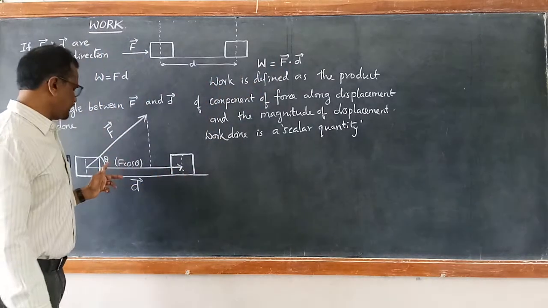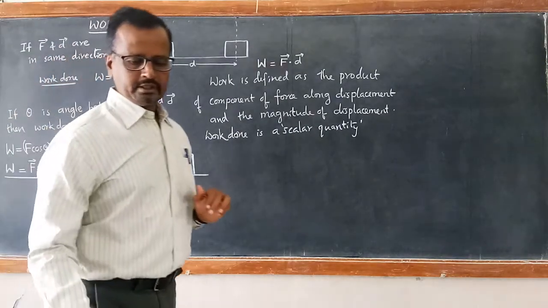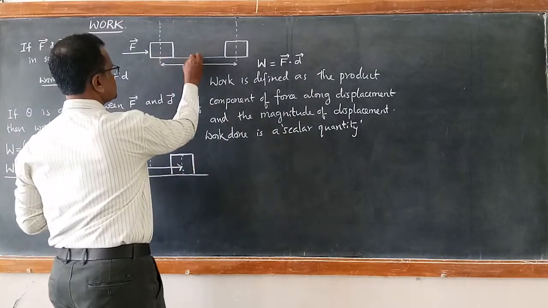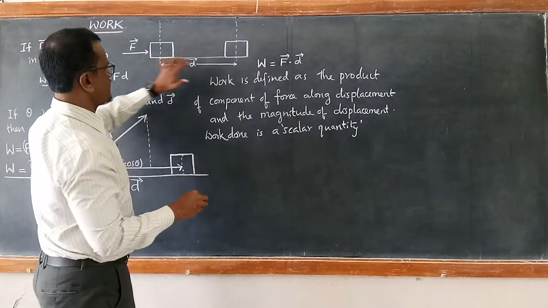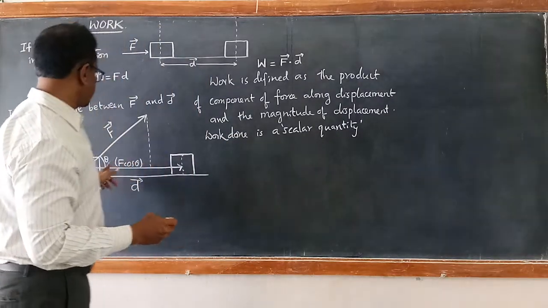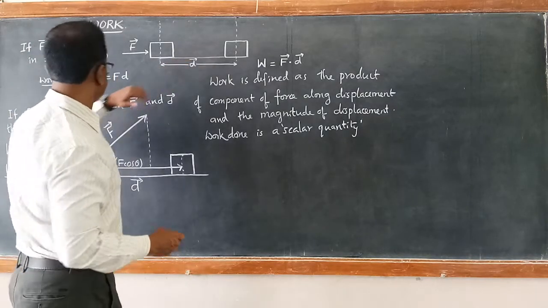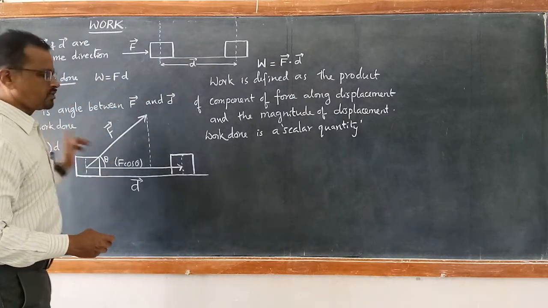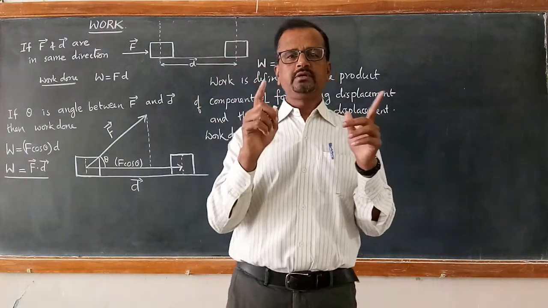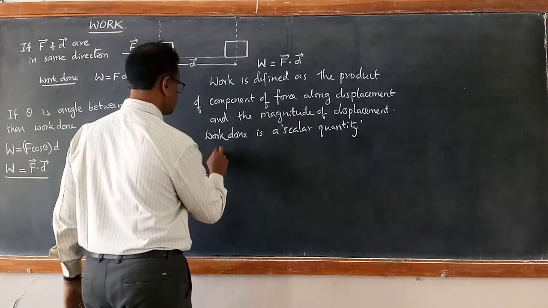Also, it depends on the angle between the force vector and displacement vector. In the first case, the angle between force vector and displacement vector is 0. Then it becomes F cos 0, that is F into D. So F cos 0 is 1. Thus the product becomes FD. So we will discuss the cases.